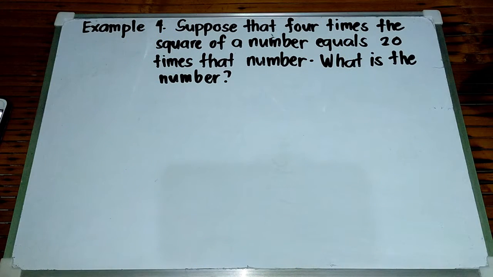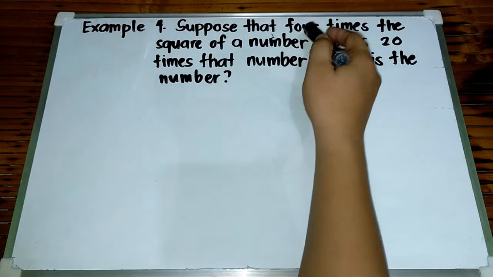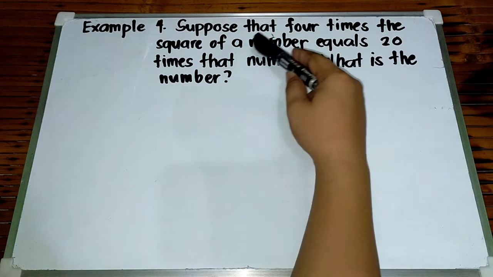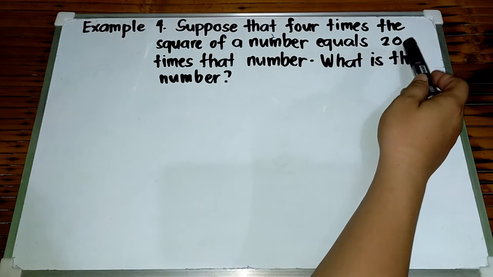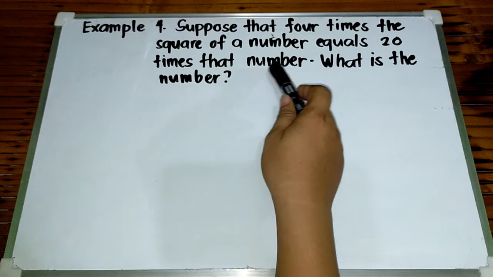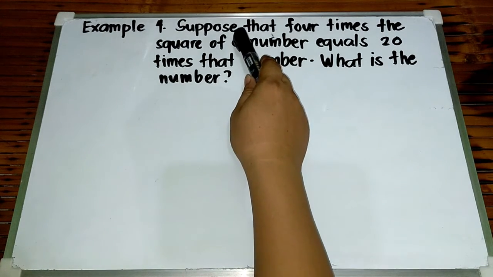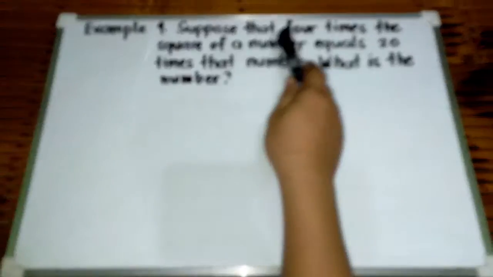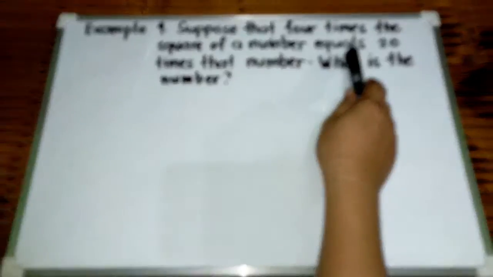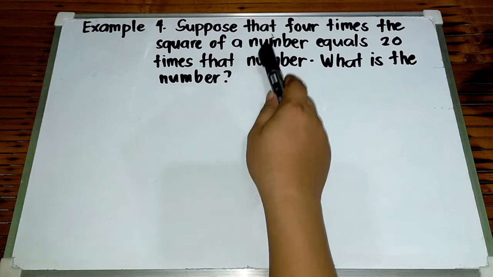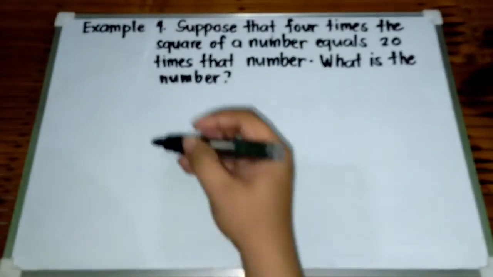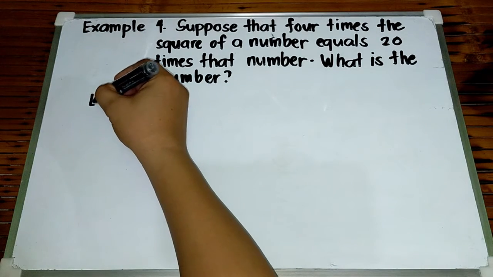Okay, let's have example number 4. Suppose that 4 times the square of a number equals 20 times that number. What is the number? Again, suppose that 4 times the square of a number equals 20 times that number. What is the number? So, ang gagawin muna dito, mag-let muna tayo.